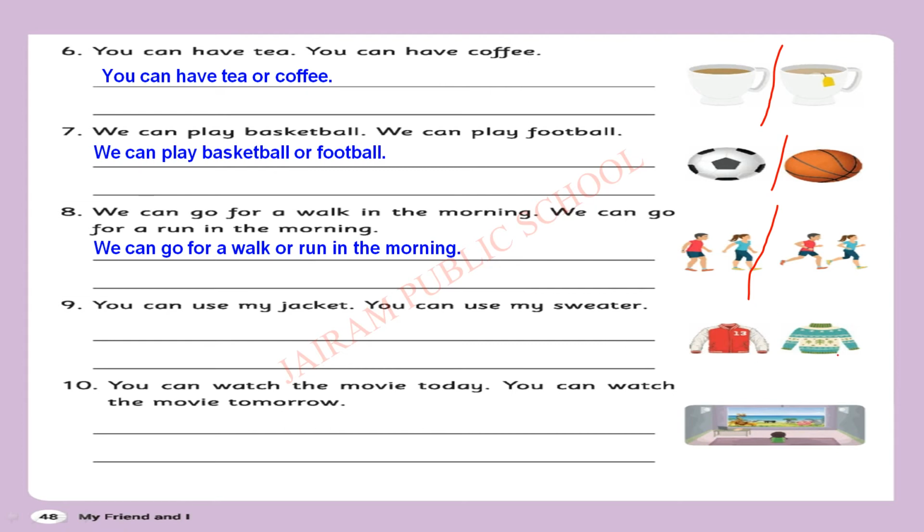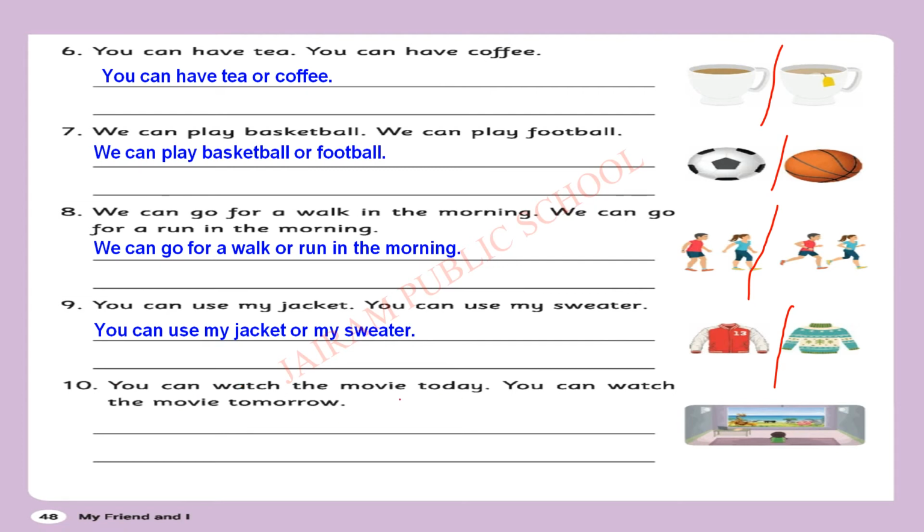Next one. You can use my jacket. So here two options have been given. You can use my sweater. This is the second sentence. So you can use any one. Okay. Here comes a choice. So you can use my jacket or my sweater.